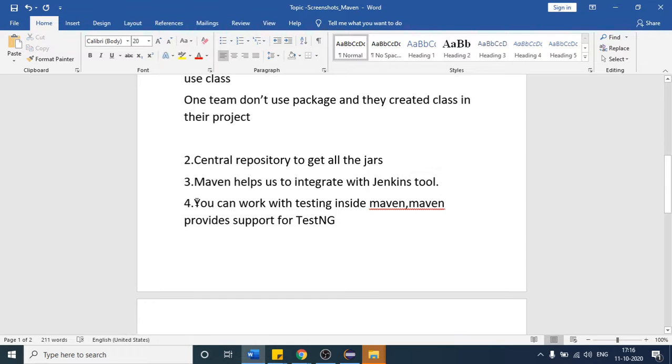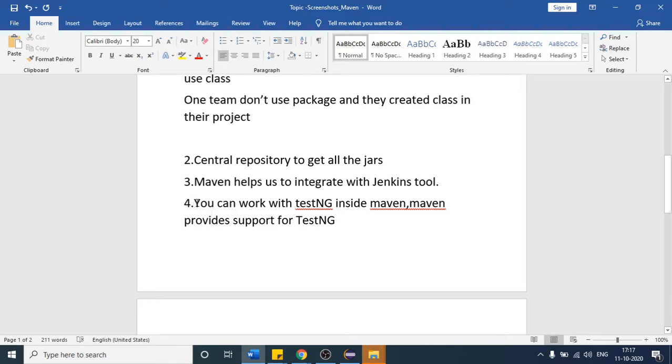And the last one is also going to be very important. You can also work with TestNG. Here one more thing I would like to make clear: the TestNG topic is still not finished. As I hope you all know, he is not well, so I am just taking this lecture. Here we are just dealing with Maven, and once the Maven topic finishes, from next week the TestNG topic will start again. But here we are just focusing on Maven.